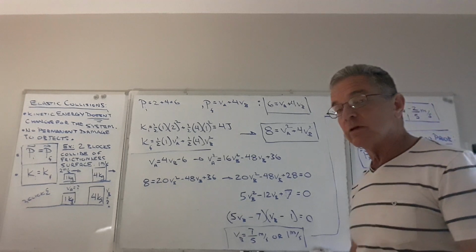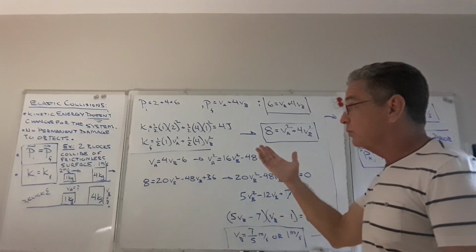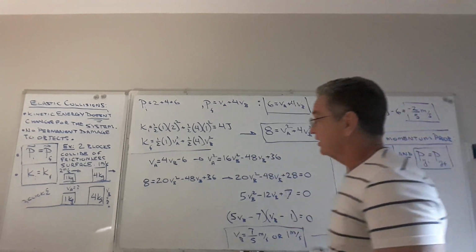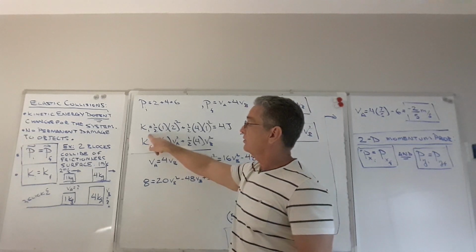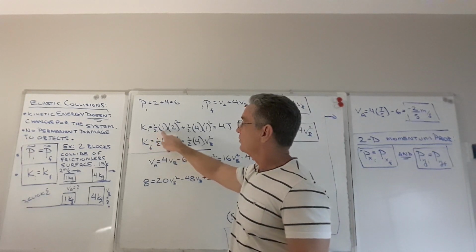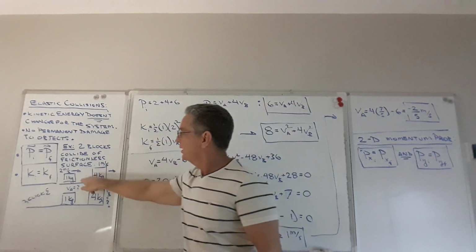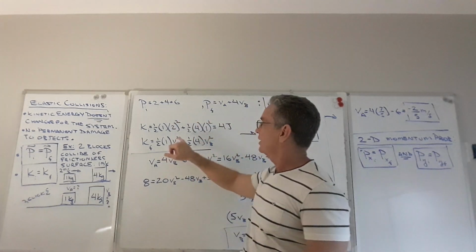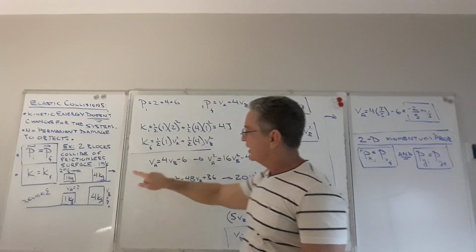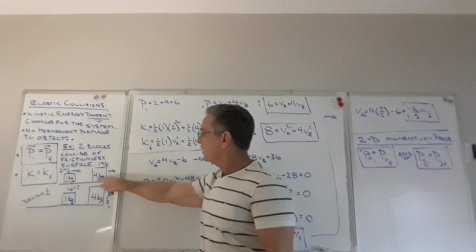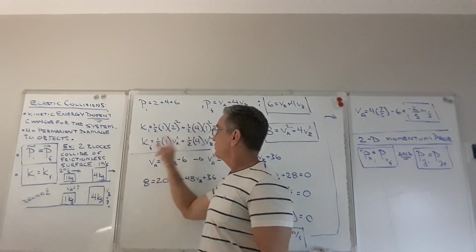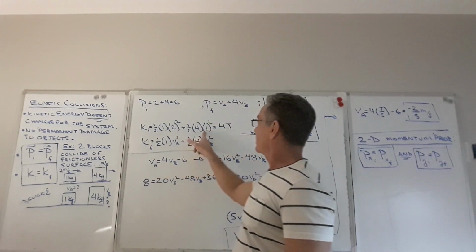So we get that from doing the same thing we just did with momentum for kinetic energy. So the initial kinetic energy of the system before collision is going to be 1/2 times the mass of the first thing times its velocity squared. Okay, so 1/2 times 1 kilogram times 2 meters per second squared, then plus the kinetic energy of the other thing before collision, so it's going to be 1/2 times 4 kilograms times 1 meter per second squared.